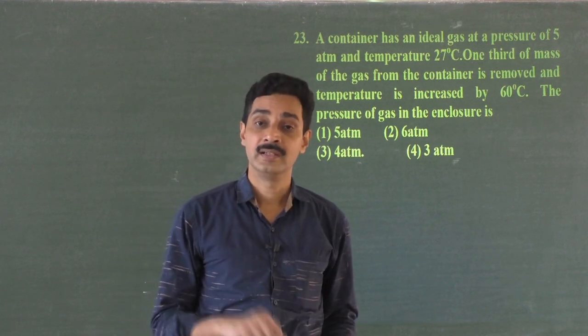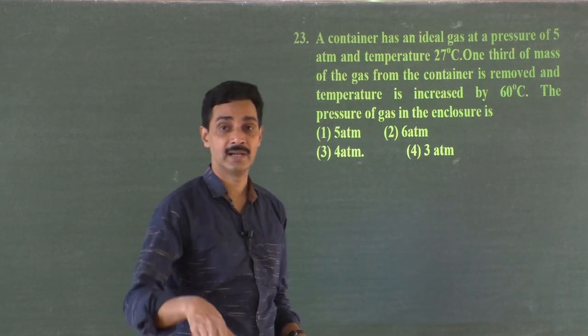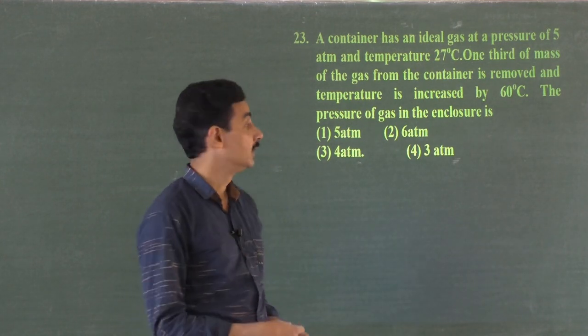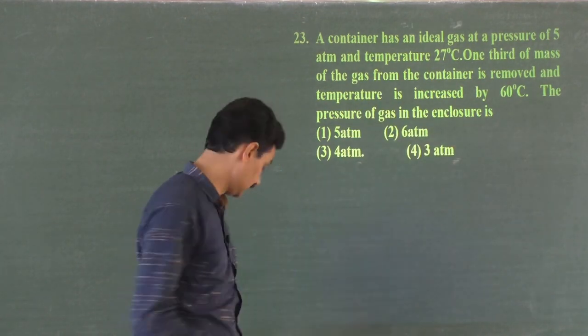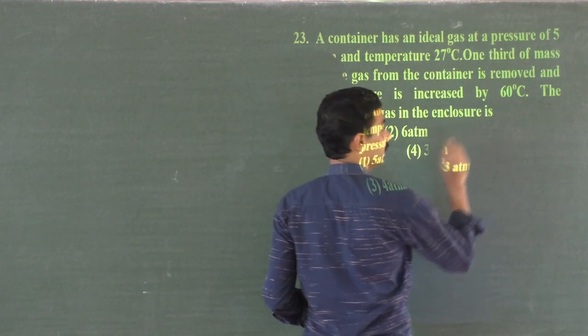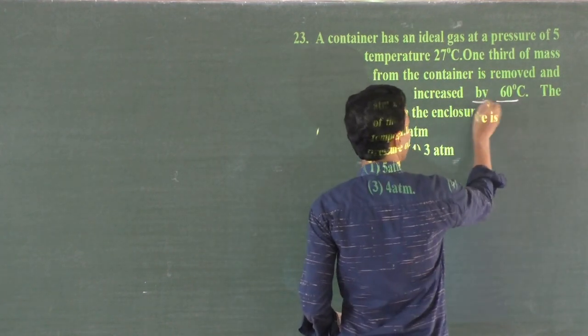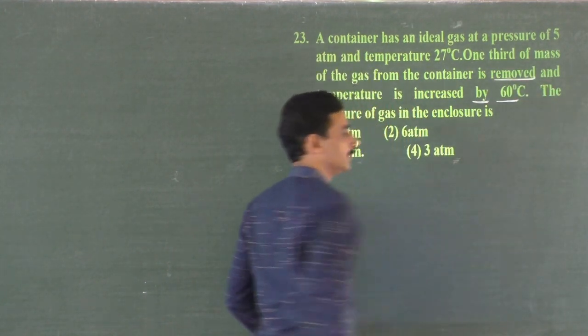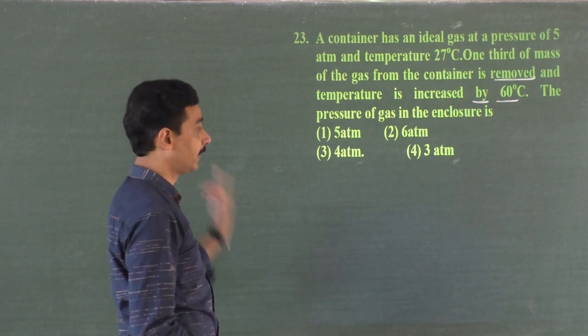It is not 1/3, it is 2/3. Why? Because 1/3 is removed, not present. 2/3 is present. Okay, that is very important. And the temperature is increased by 60. Again, you see, these sentences will trap you somewhere, even if you know how to solve the problem, even if you know the solution. Yeah, by removed, present is 2/3. Temperature is increased by 60.